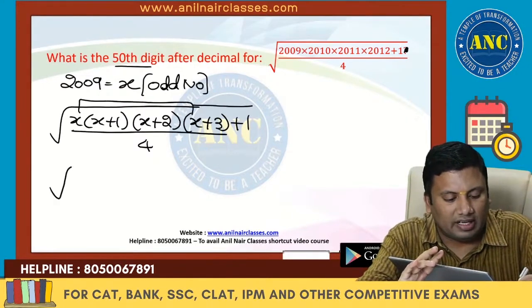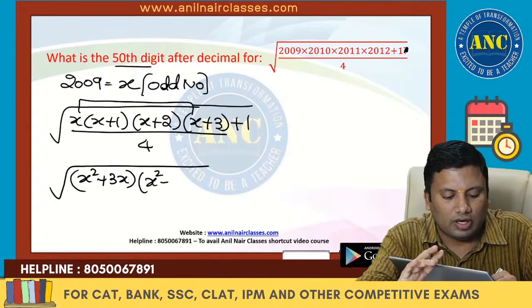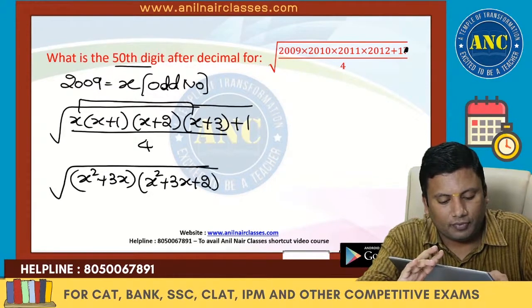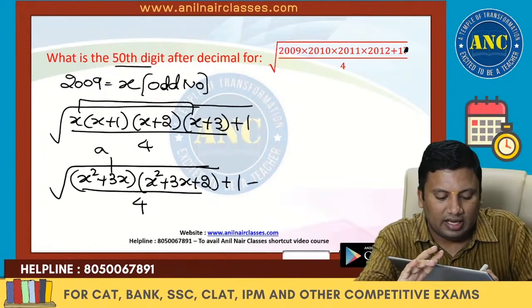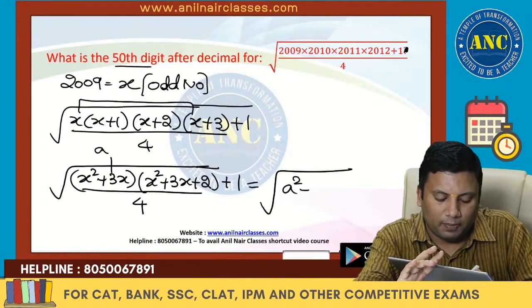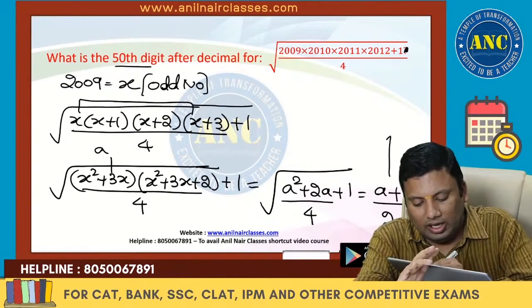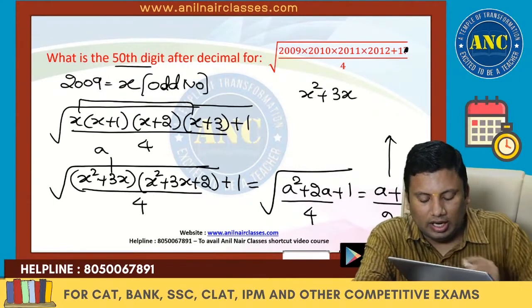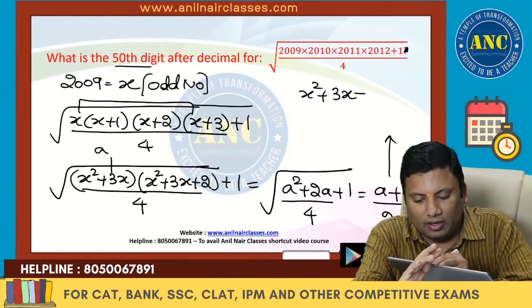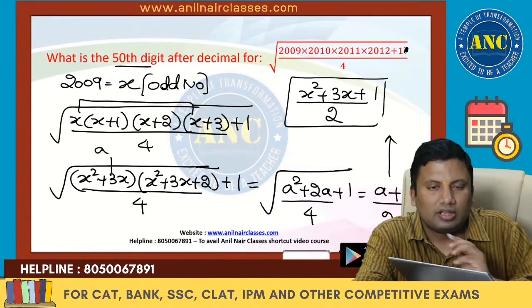First and last, if I take, these are x square plus 3x into x square plus 3x plus 2, plus 1, divided by 4. If I take x square plus 3x as a, this is a square plus 2a plus 1 divided by 4. This is nothing but a plus 1 by 2, where a is x square plus 3x. So it is x square plus 3x plus 1 by 2. This is the value of the question.